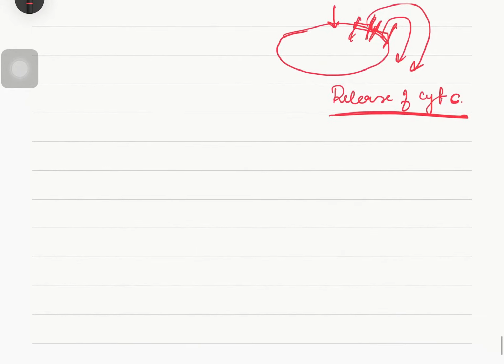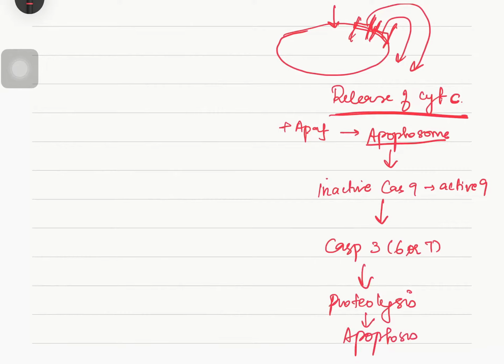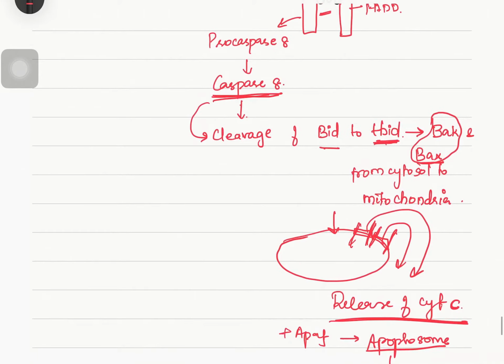So we know that cytochrome C will bind with apoptosis activating factor, leading to formation of the apoptosome. Once the apoptosome is present, it will convert inactive caspase 9 to active caspase 9, and this is now going to activate the effector caspases 3, 6 or 7, leading to protein degradation, that is proteolysis, causing apoptosis. So this is the function of the BCL2 family.